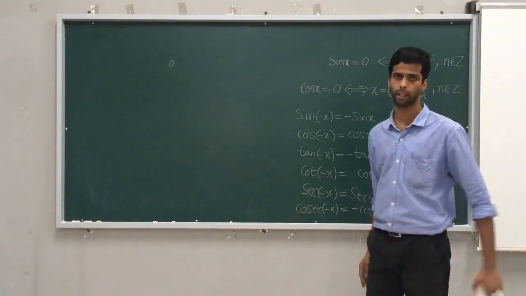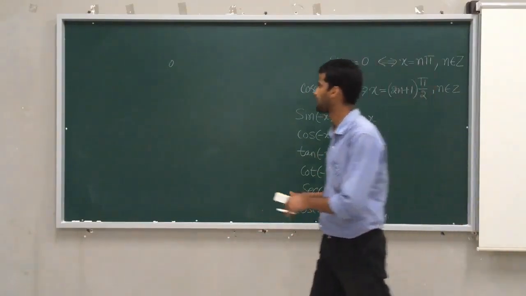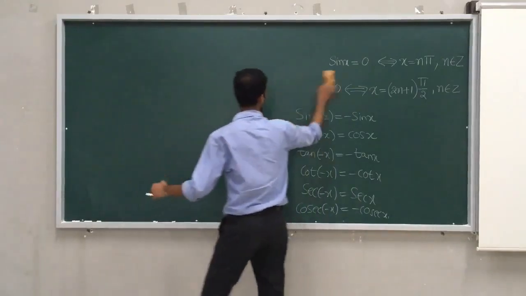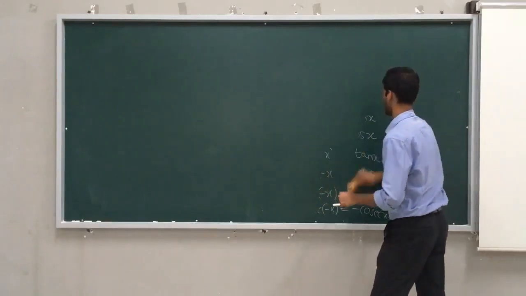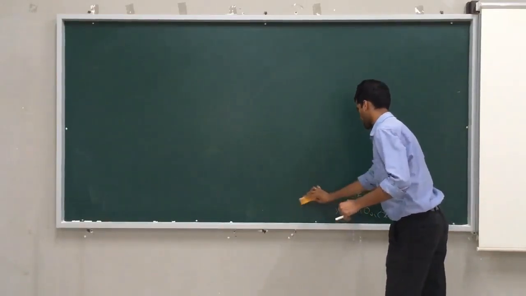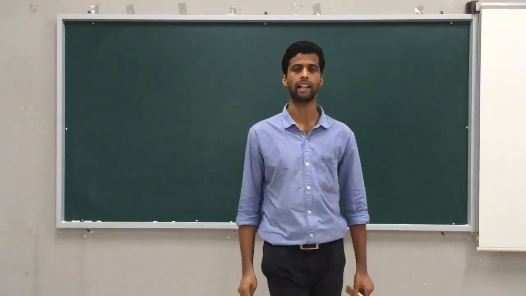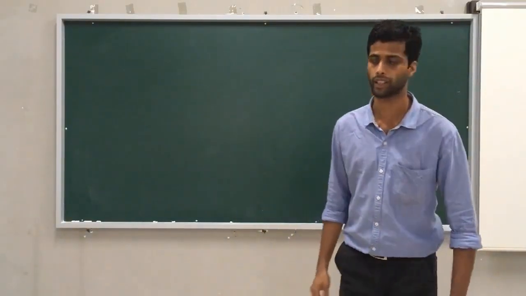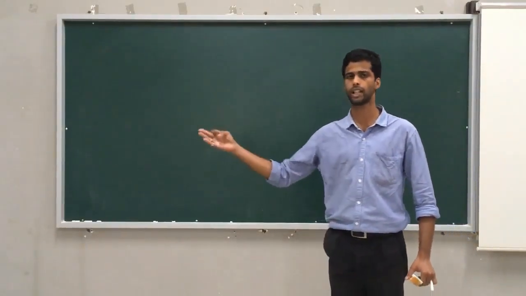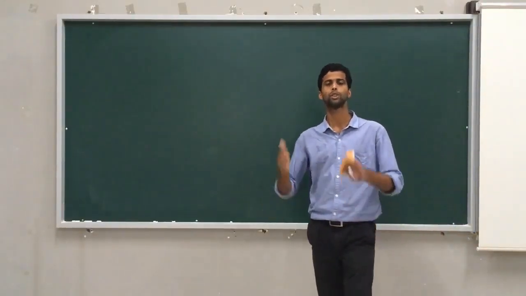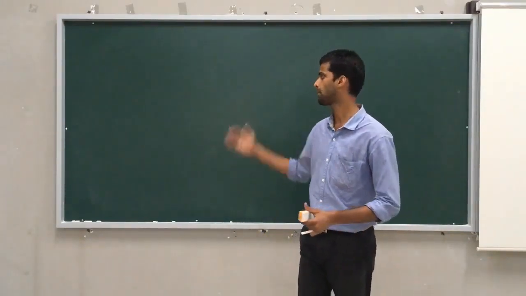So let me begin with my first idea of today's session, that is domain, codomain, range of trigonometric functions. We all studied in our set theory chapter what is domain. What can go into a function is domain. Codomain is what may come out of function, and range is what exactly comes out of function. So we have 6 trigonometric functions: sine, cosine, tangent, cotangent, secant and cosecant. For all these 6 trigonometric functions, what is domain, what is codomain, what is range, that we will discuss.